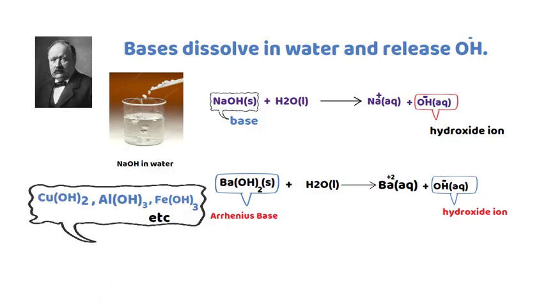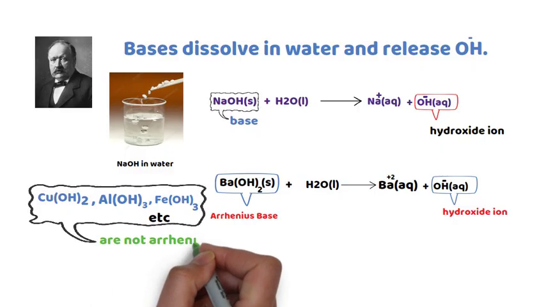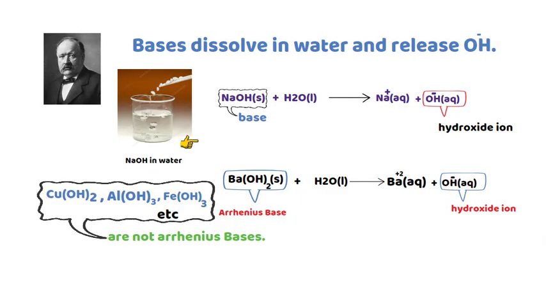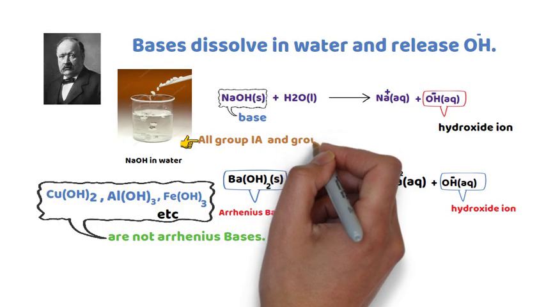Copper hydroxide, aluminum hydroxide, and iron hydroxide are not Arrhenius bases because even though they contain hydroxide ion, they don't dissolve in water and release hydroxide ions.